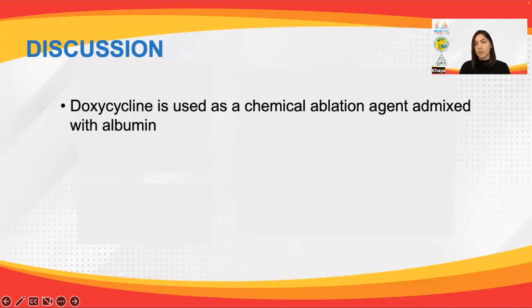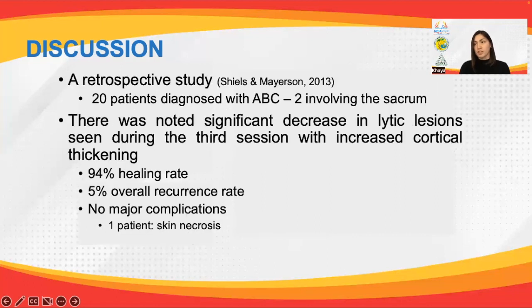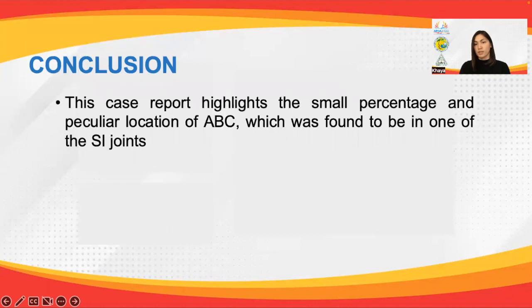Doxycycline is used as a chemical ablation agent admixed with albumin and has been reported to have properties that target malignancies while preventing bone resorption. A retrospective study by Shields in 2013 showed preliminary outcomes of patients diagnosed with ABC, 2 involving the sacrum, treated with doxycycline ablation. There was a noted significant decrease in lytic lesions seen during the third session with increased cortical thickening, similar to our patient. And there is a 5% overall recurrence rate and no major complication.